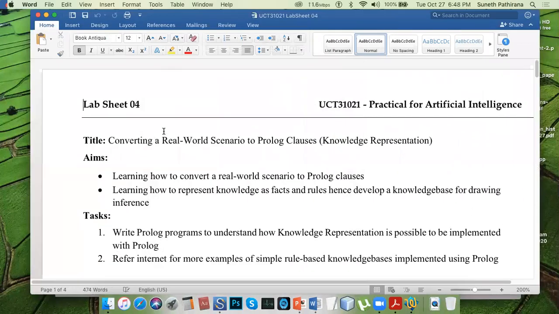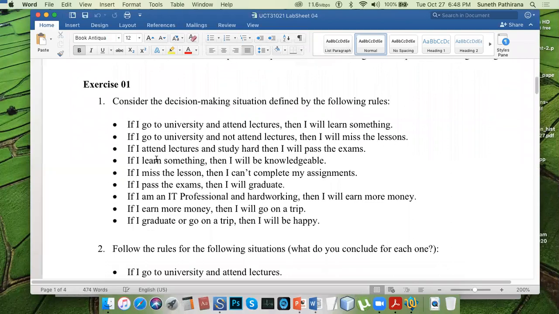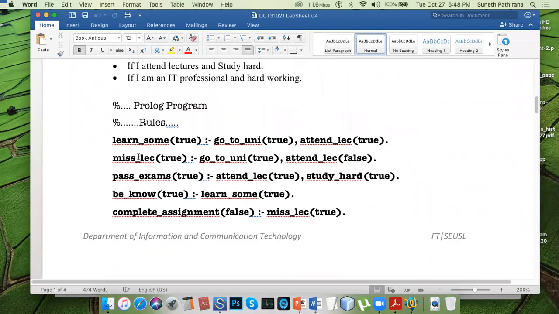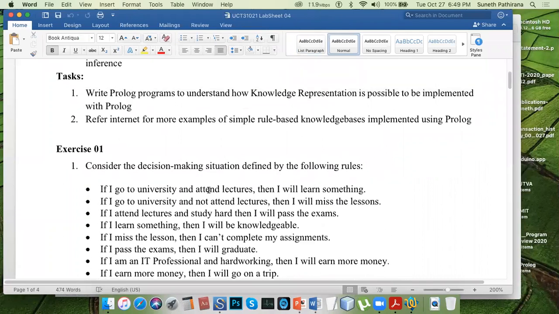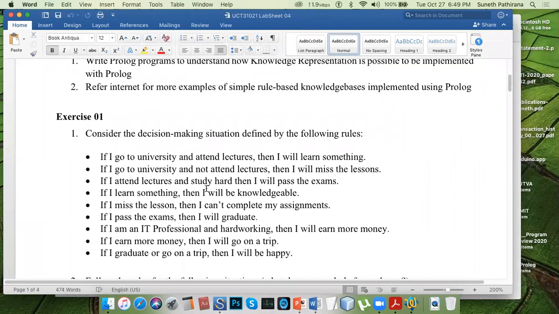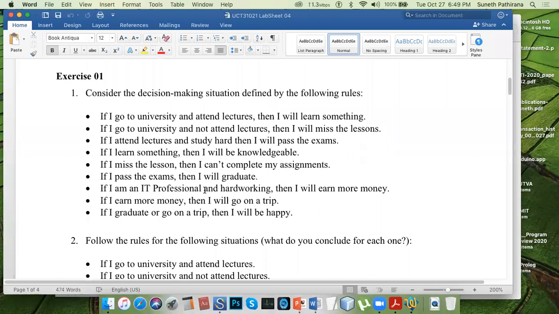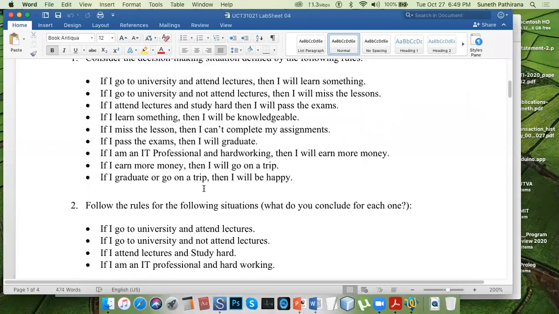So I have emailed all the 10 lab sheets to you. Now the fourth example is a question given to the Southeastern University students to implement. The answer is also enclosed here.